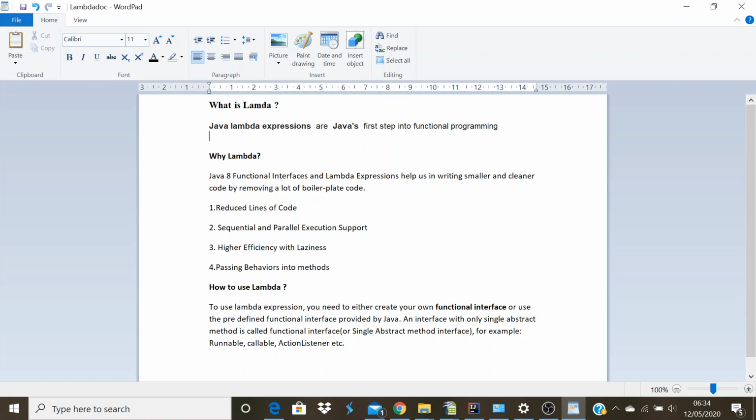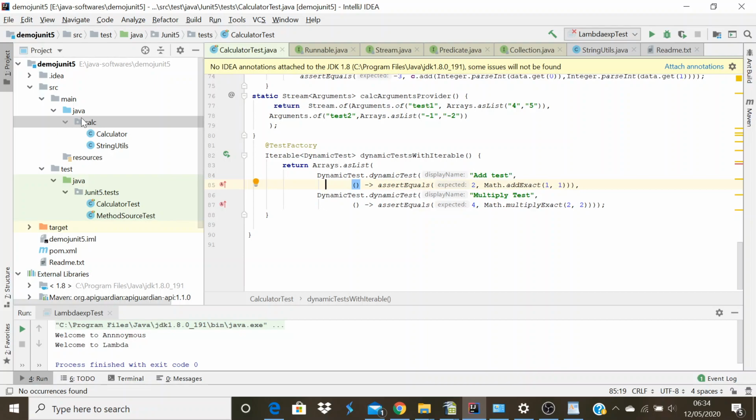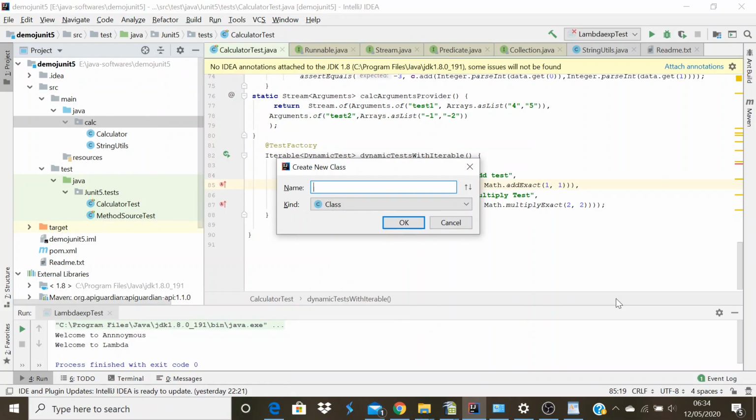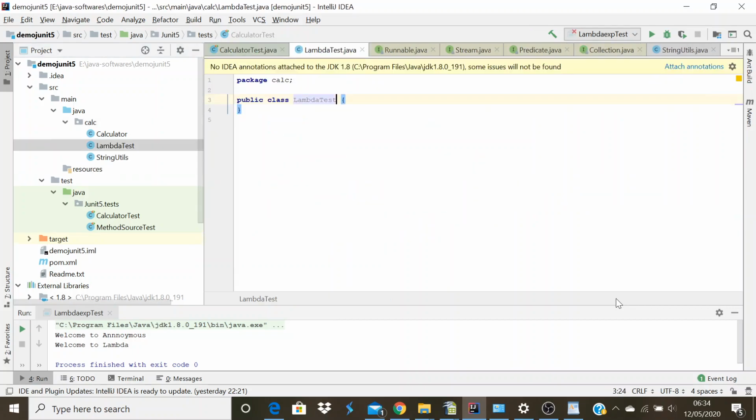So let's see how we used to implement code before Lambda was introduced, and then how Lambda is helping to make that code much simpler and cleaner. Let me write a class and I will show you with examples. I will write one class to demonstrate how Lambda can be used in Java 8.